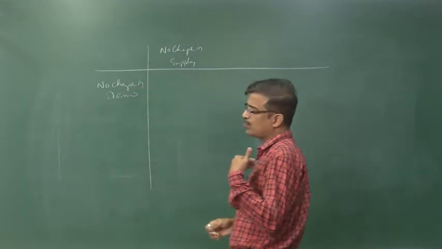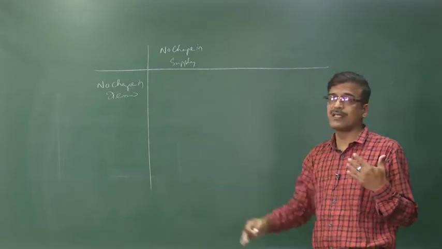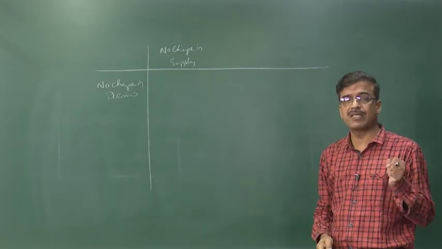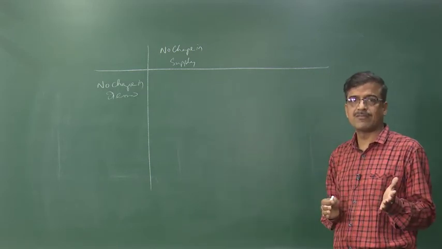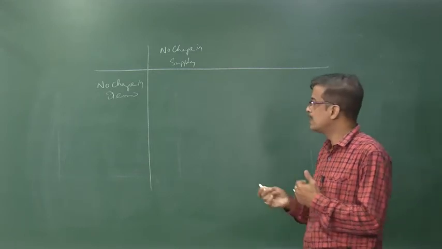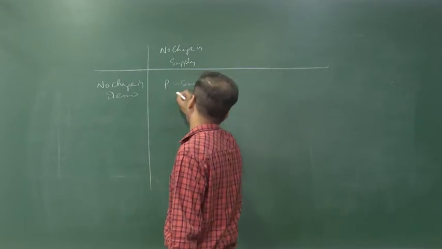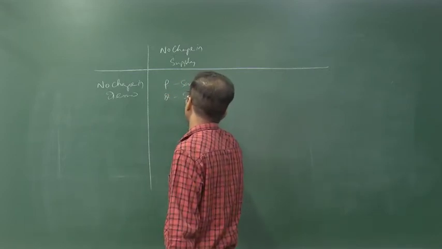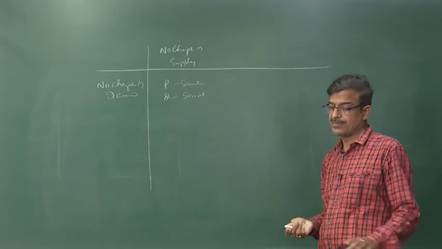If there is no change in the demand and no change in the supply, then how does it impact the price and quantity? Demand does not change and supply does not change, so what impact comes on the equilibrium price and quantity? Now in this case, price remains the same and quantity also remains the same. There is no change in the equilibrium price and quantity.